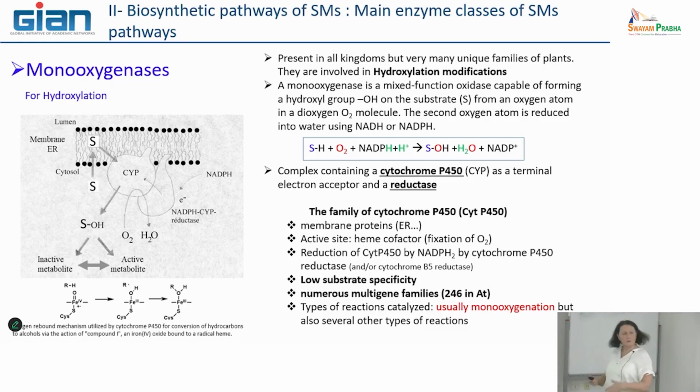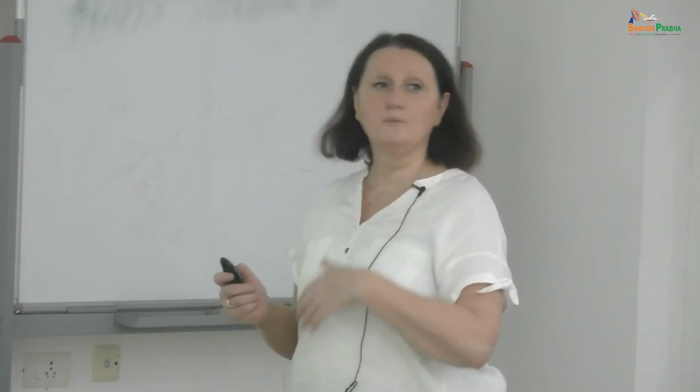So it is quite complex to find particularly the one that is involved in a metabolic pathway. And what is also visible here is that both proteins of this complex are anchored in a membrane. So you find them in the endoplasmic reticulum membrane, for example, in the vacuole membrane, and so on.